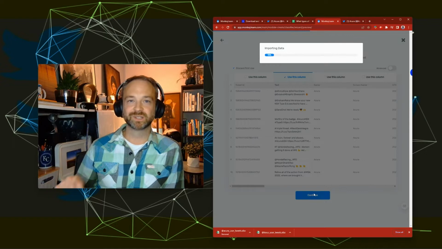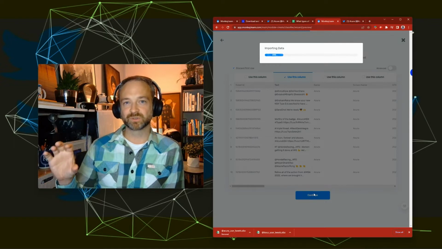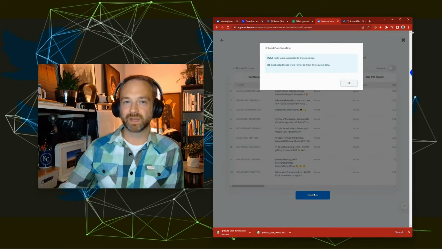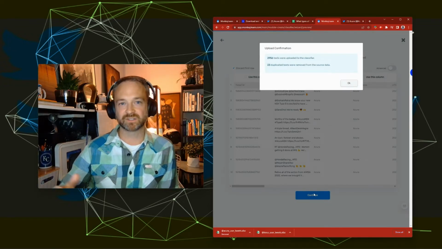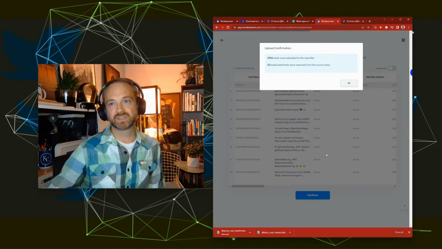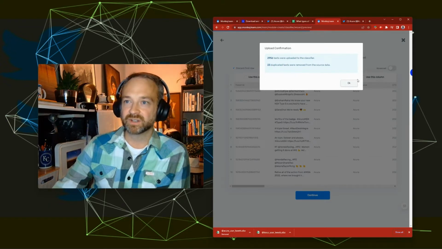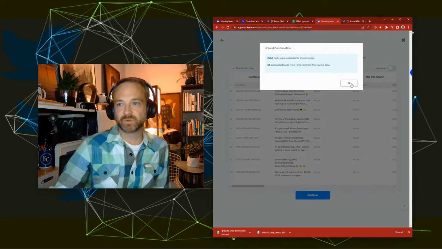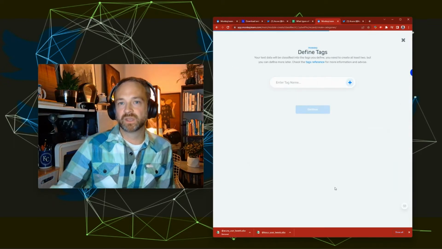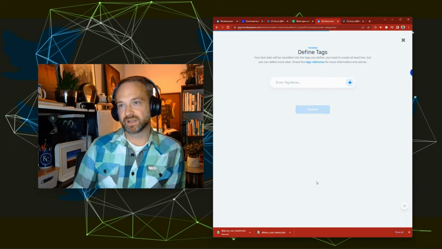Just go to Excel and delete the rows that are above the max that it allows you to train the model. In my case, 3,000 is the max, and anything over that I would have to delete. And then this will be a successful confirmation here. So I got just under 3,000, and it told me the duplicates removed were 23. So cool, we're on to the next page here.